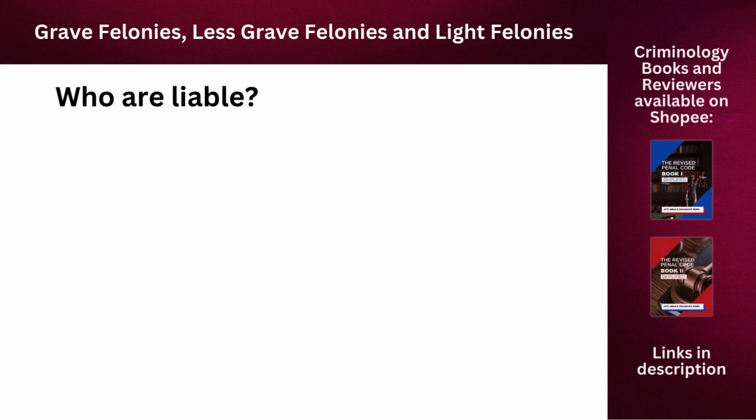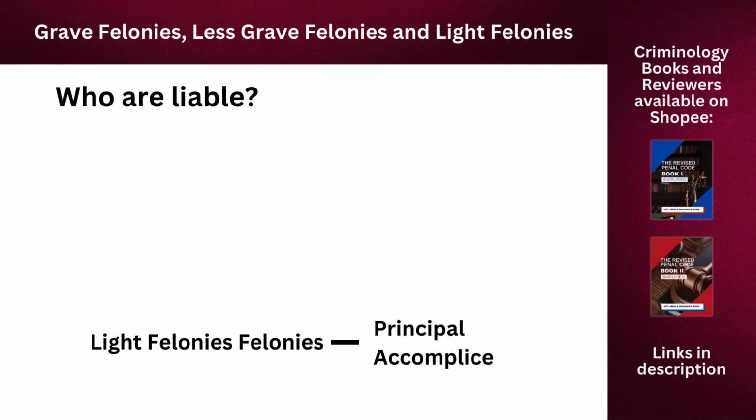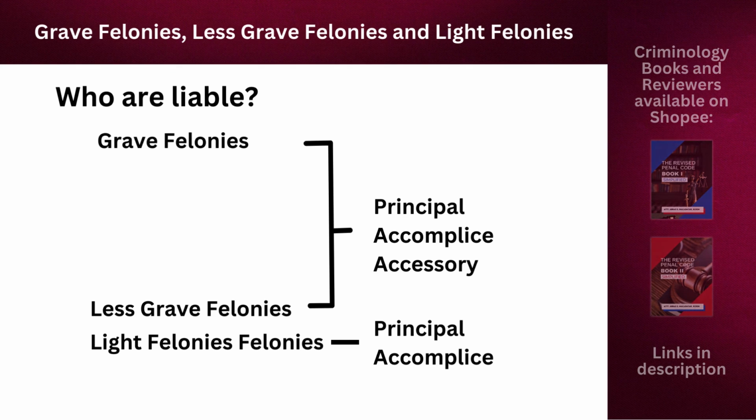So, sino naman ang pwedeng maging liable sa light felonies? For light felonies, the ones who can be held liable are the principals and accomplices. Sa grave and less grave felonies, sabi natin kanina, liable ang principal, accomplice, at accessory. Pero sa light felonies, principal at accomplice lang. Ang accessories po ay hindi liable sa light felonies.